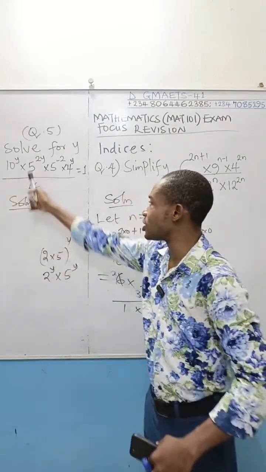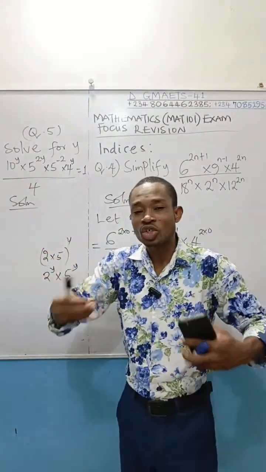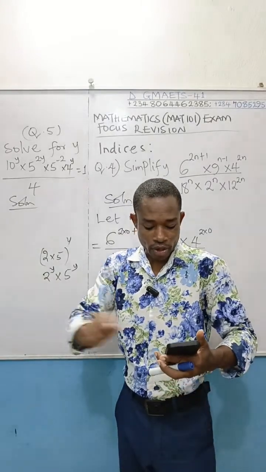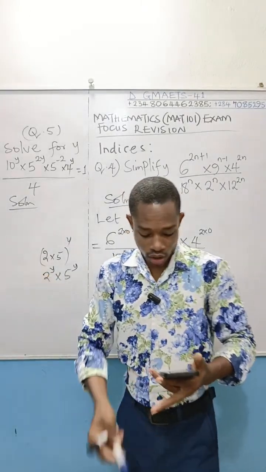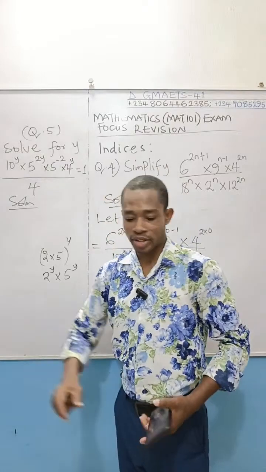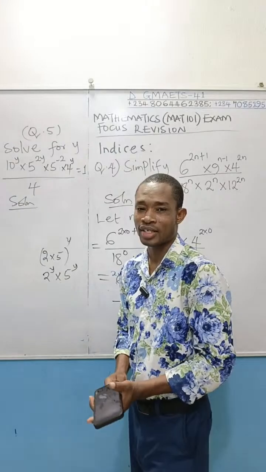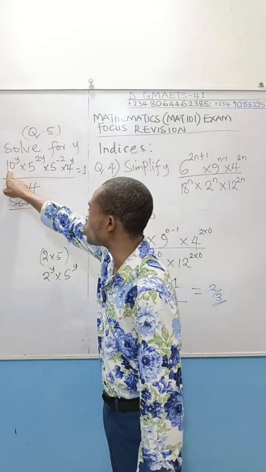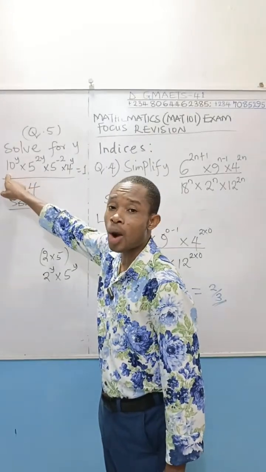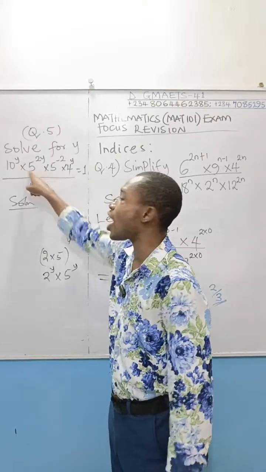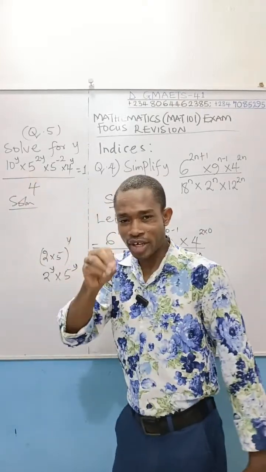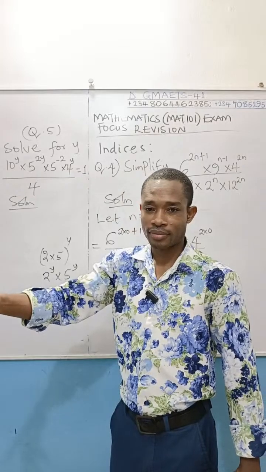Why I'm showing you this is because you can actually use the network of your brain to work this out straight on, without stressing yourself. You're showing all the workings, but you don't have that time in the exam hall. Now, if this has 2 to the power y and 5 to the power y, observe that there are places you have 5. So you can use the multiplication law of indices to deal with that.